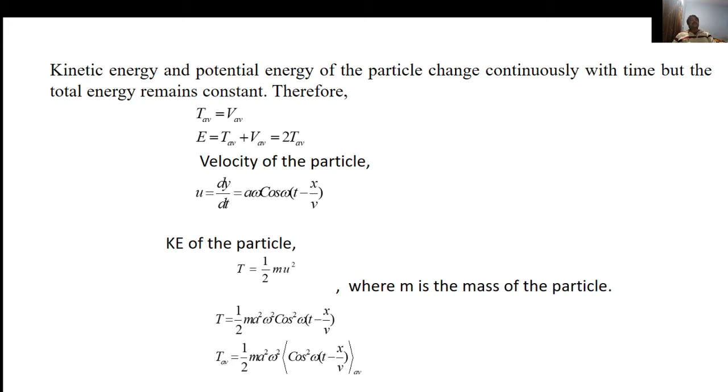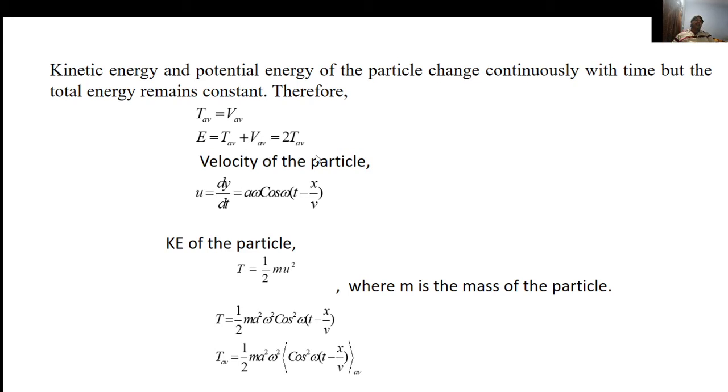Therefore, the average of kinetic energy is equal to the average of potential energy. Substituting the value of V, we get E equals average kinetic energy plus average potential energy, and replacing the average potential energy by the average kinetic energy, the total energy is equal to 2 times the average of kinetic energy.